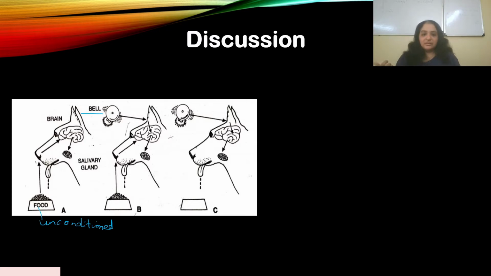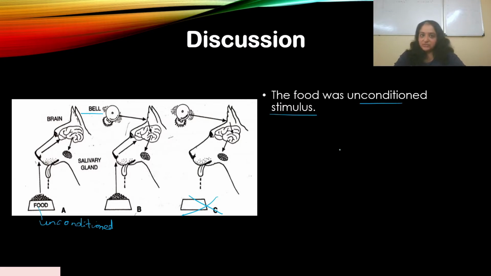Now in the third case, he removed the food. There's no food, but the bell still rings. Now the brain is conditioned in such a way that when the bell rings, he automatically starts salivating, even though there's no food in front of him. So the bell was the trigger. Over here, what we see is that the food was the unconditioned stimulus. There is no condition placed here, right?